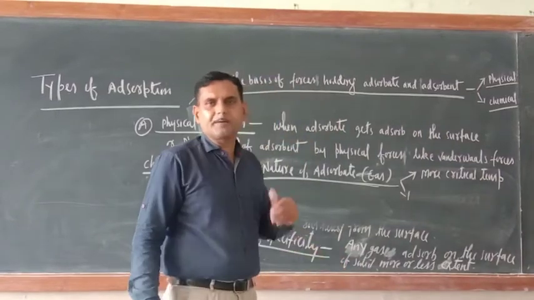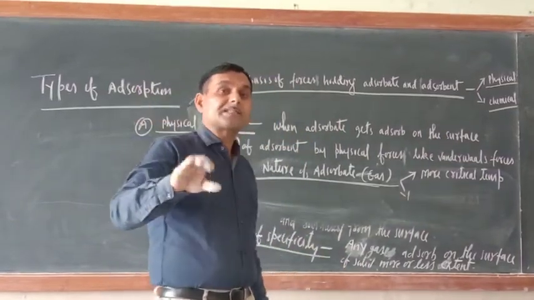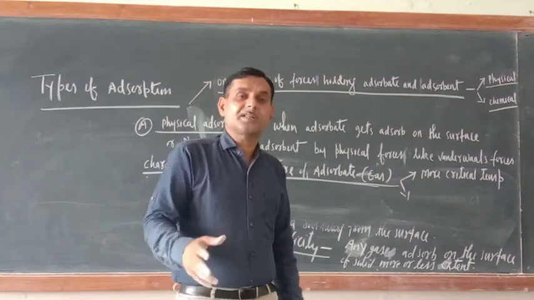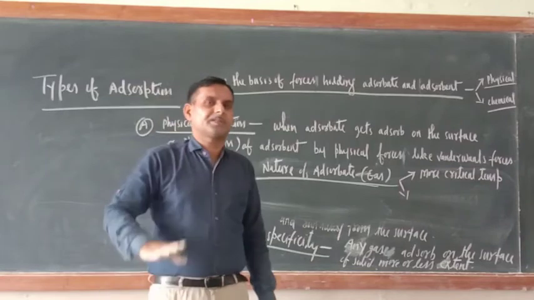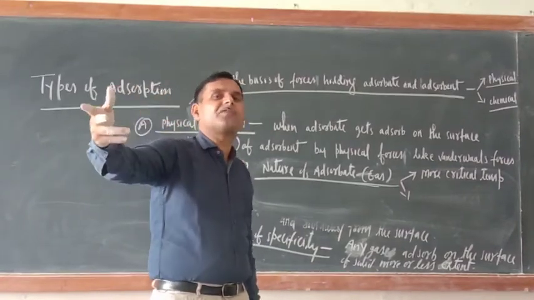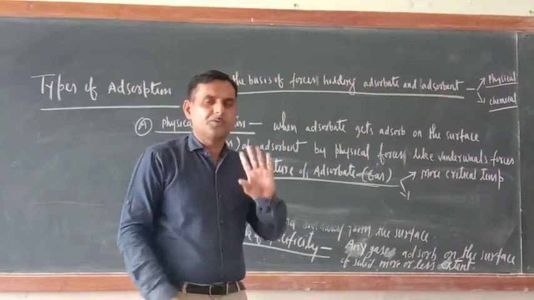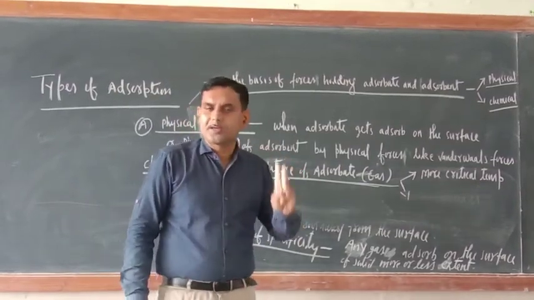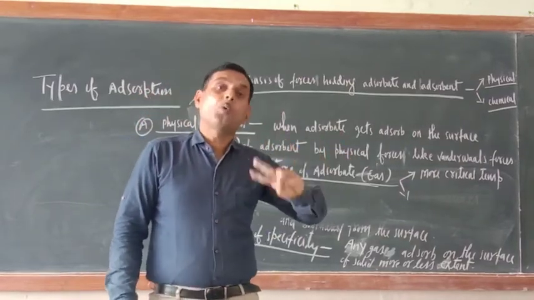Critical temperature is the minimum temperature over which gases will not liquefy whatever pressure you apply. Are you getting my point or not?